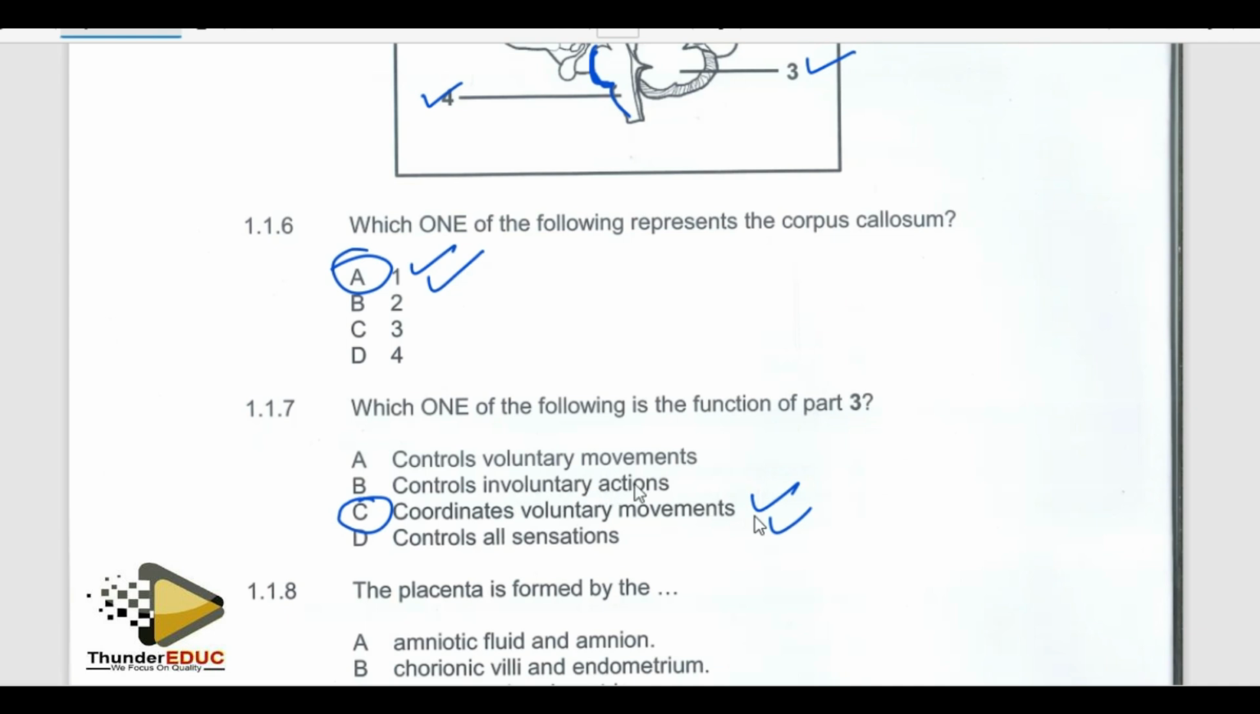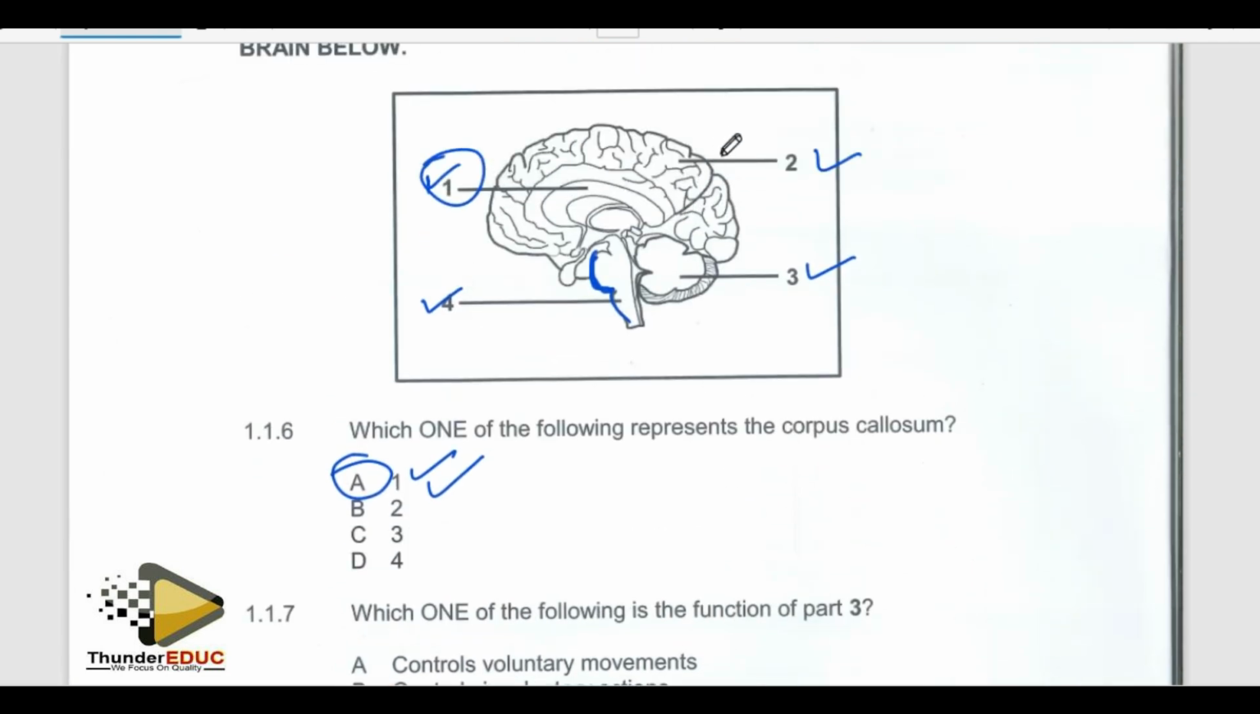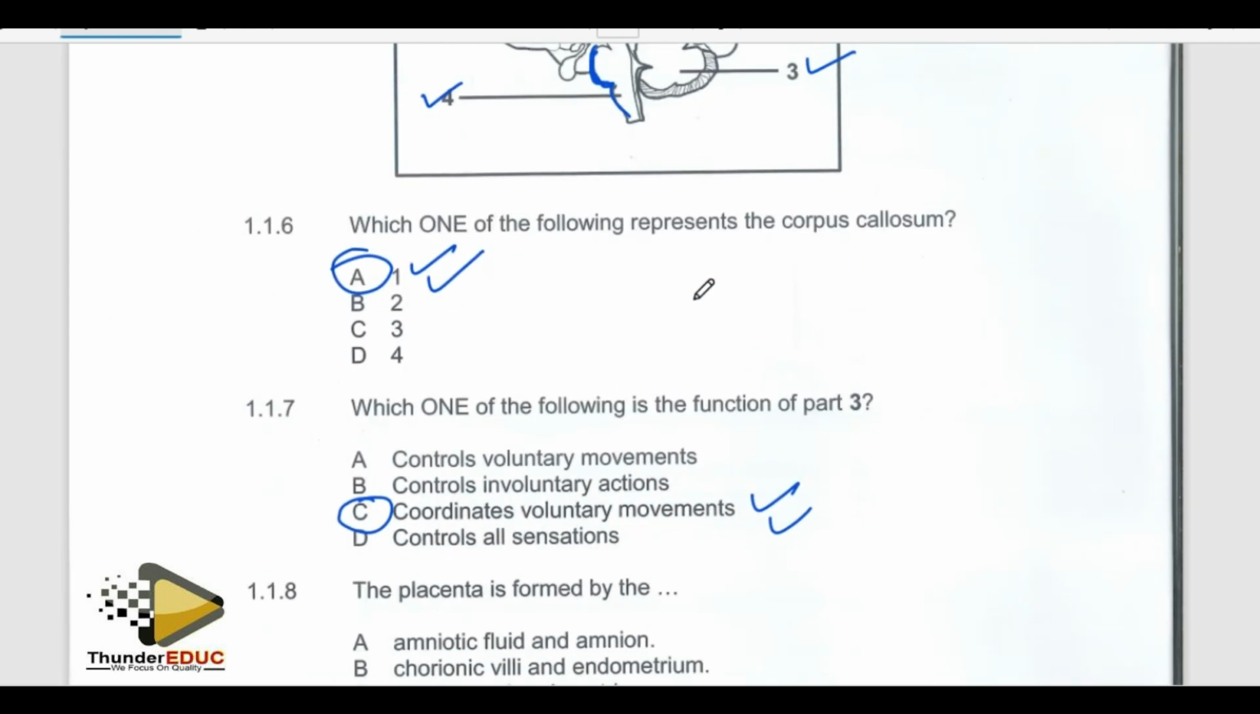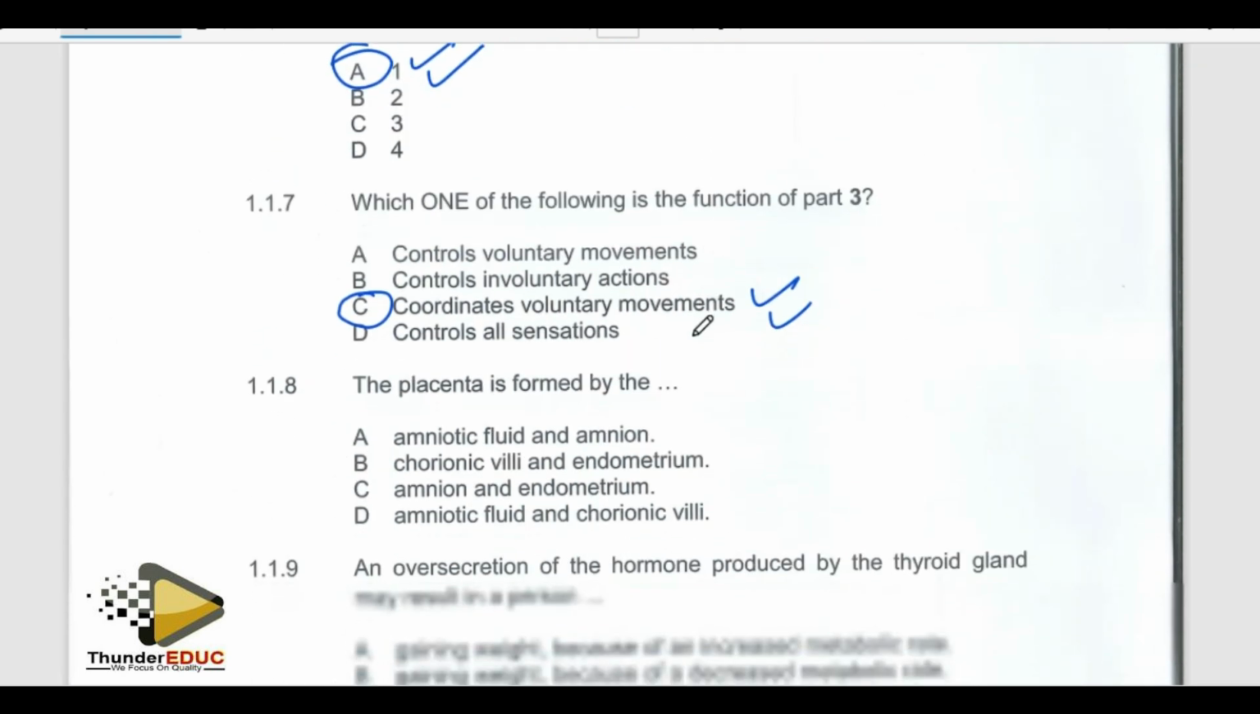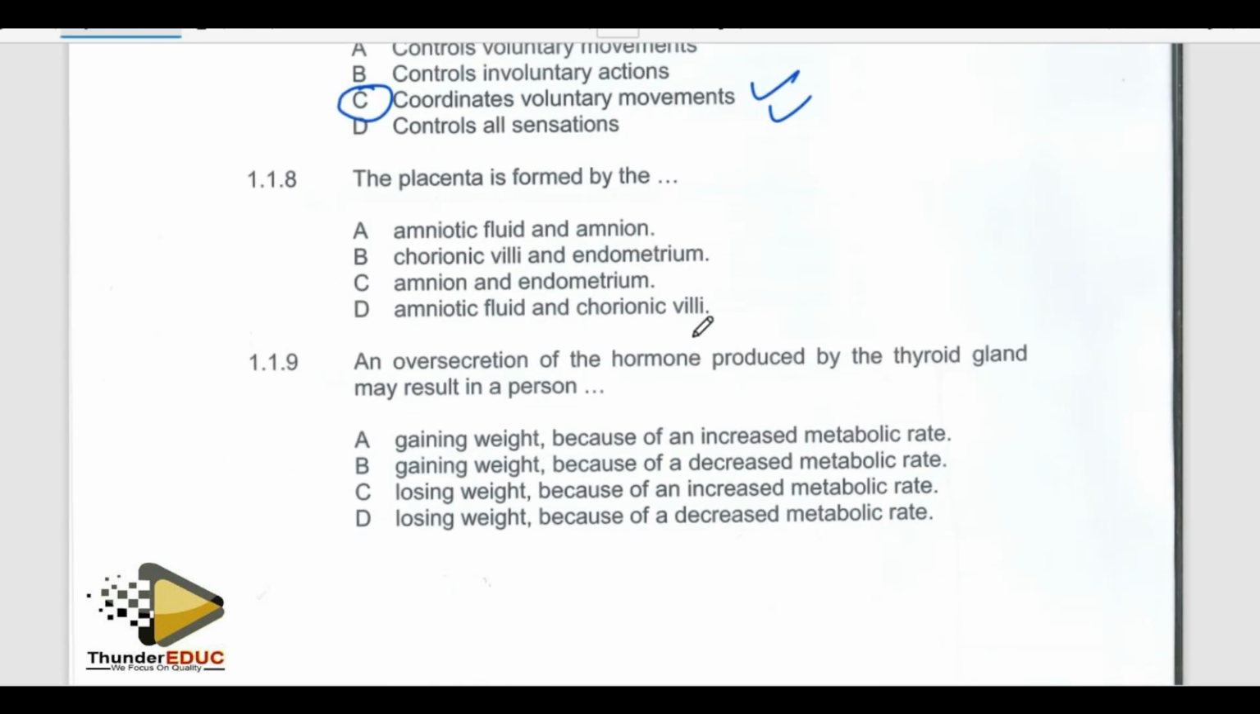Controls voluntary and involuntary actions. That's not the function of the cerebellum. That's the function of the medulla oblongata. Controls all sensation. Receiving and interpreting all sensations is done by number 2. So the actual answer here becomes C. Coordinates all voluntary movements. Placenta is formed by. There is a video which I created showing the animation of the placenta and how it forms.